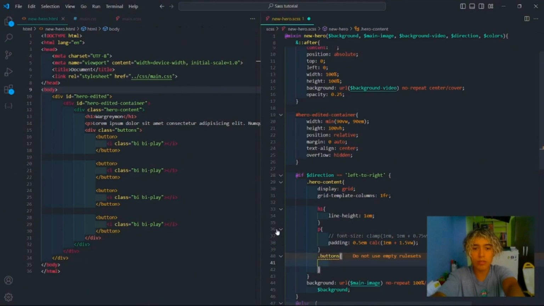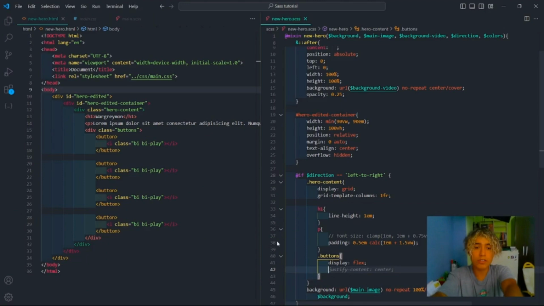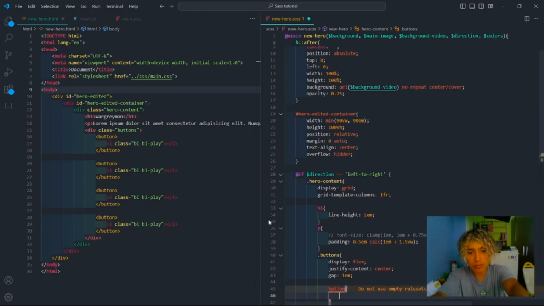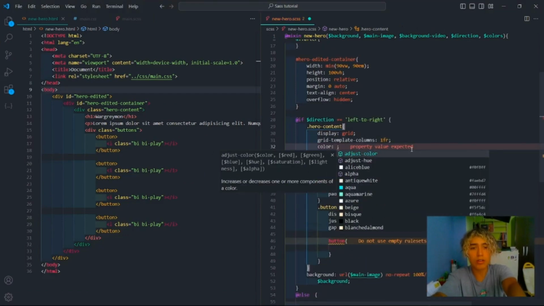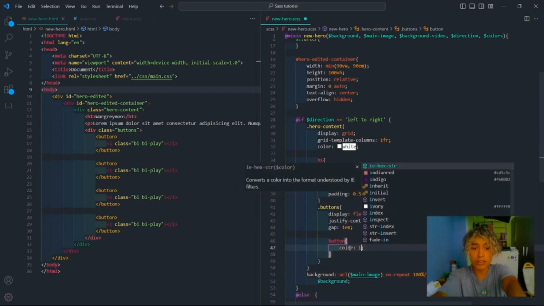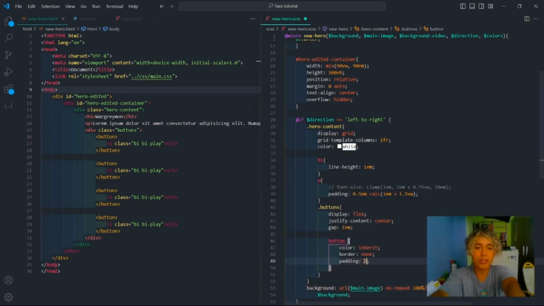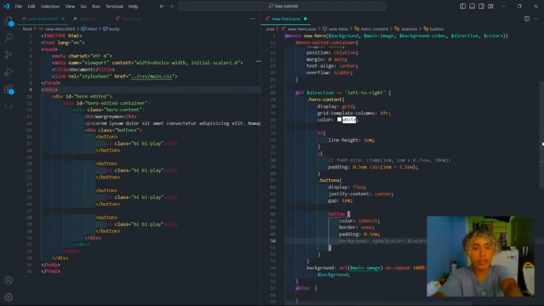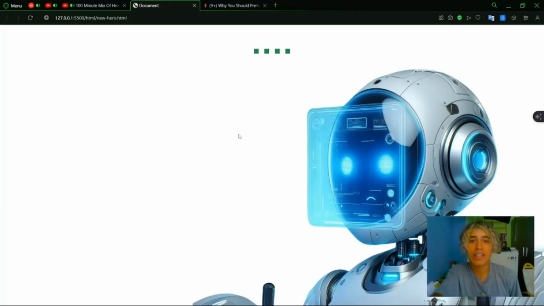For the class buttons, we're gonna make it always display flex, no matter the layout or the width itself. Justify content center, we're gonna edit each button inside this group. Inside of the content, the color will be white, and therefore the content of this button will be color inherit, padding, for example, 0.5, and that's all. But I want to make these buttons rectangular instead of just a square. And the background is gonna be the colors, okay? Background colors, alpha, no? On our main SCSS as well, we get this one.